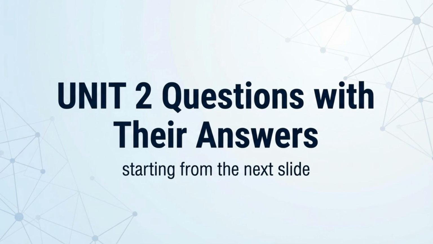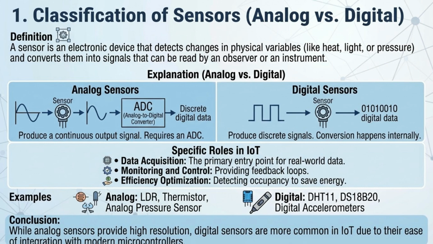Moving on, we start with the answers for the most important questions from Unit 2, focusing on IoT hardware. Sensors detect physical variables and convert them into signals. Analog sensors produce continuous signals requiring an ADC, while digital sensors produce discrete data with internal conversion. They are crucial for data acquisition and control in IoT.